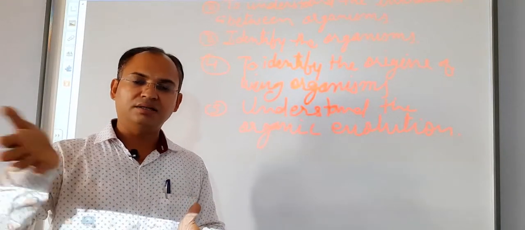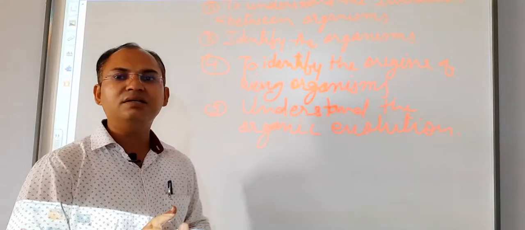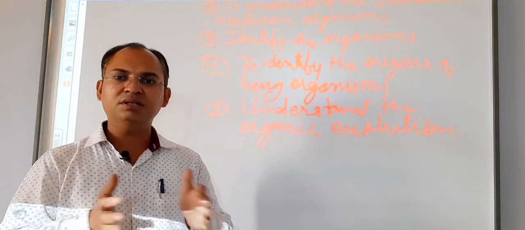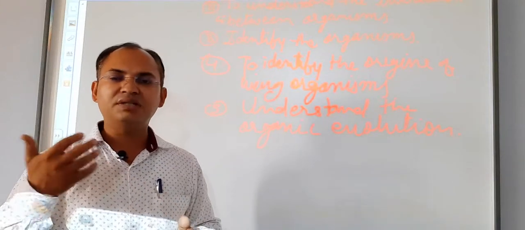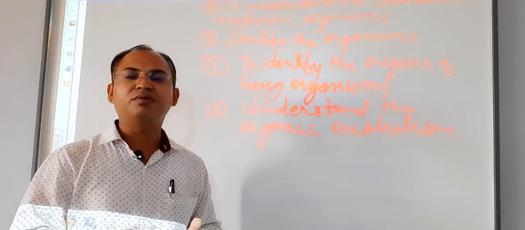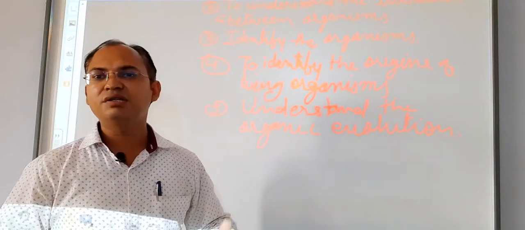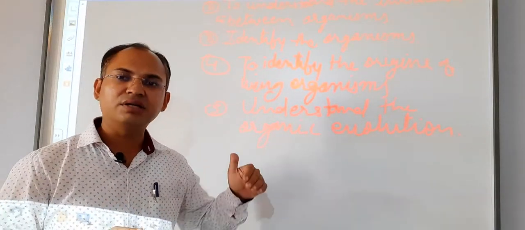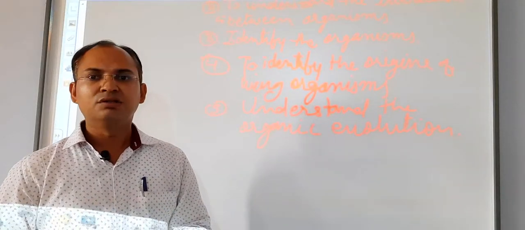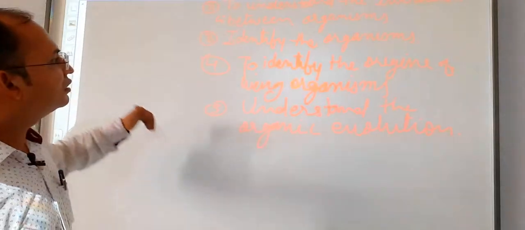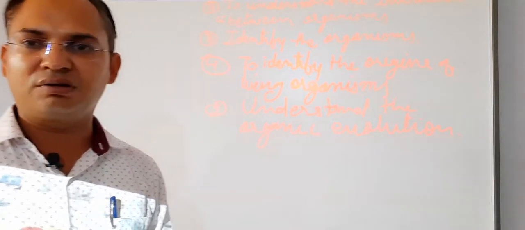Then the other group of living organisms which have a complicated body structure will be placed in the second group. Then the living organisms which have a more complicated body structure will be placed in the next group. So in this way, students, we can easily identify the organic evolution by which life develops on the earth. So these are the basic needs of the classification of living organisms.